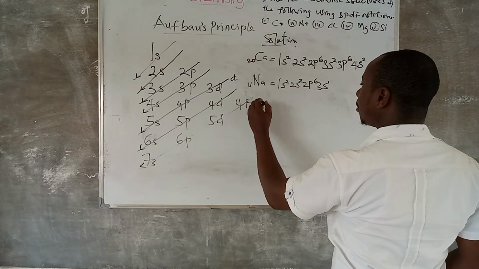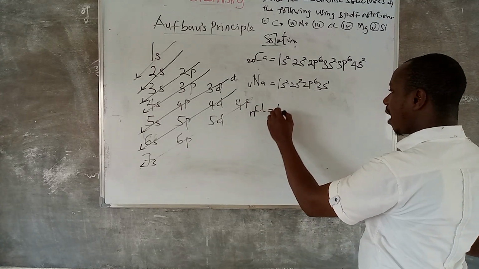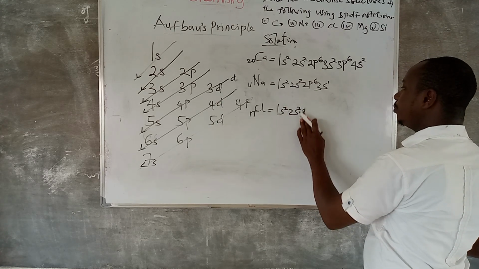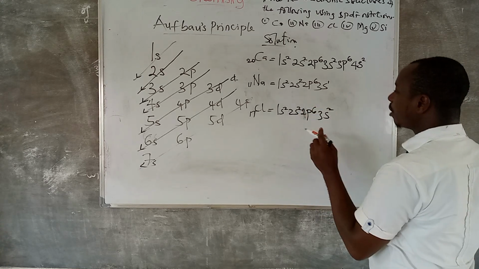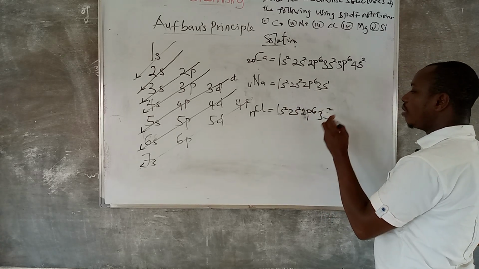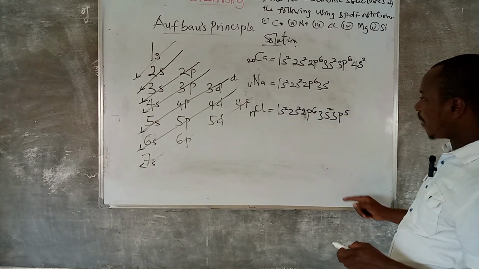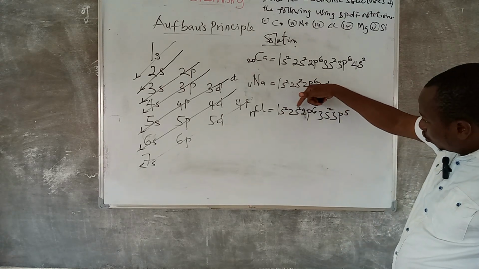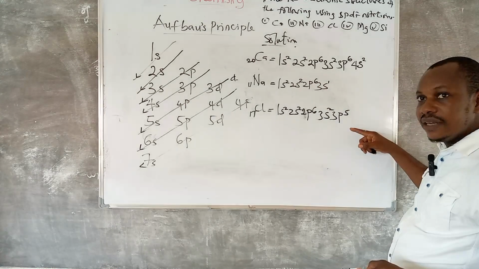Okay, let us see chlorine. The atomic number of chlorine is 17. Hope you know that. So let us go: 1s2, 2s2. Remember, after 2s, 2p6. 3s2. I'm going to count: 2 plus 2, 4. 4 plus 6, 10, plus 2, 12. 3p what? 5. 3p5. If you count this now, it is 17. If you count the numbers on top: 2, 2, 6, 2, and 5, it is 17.